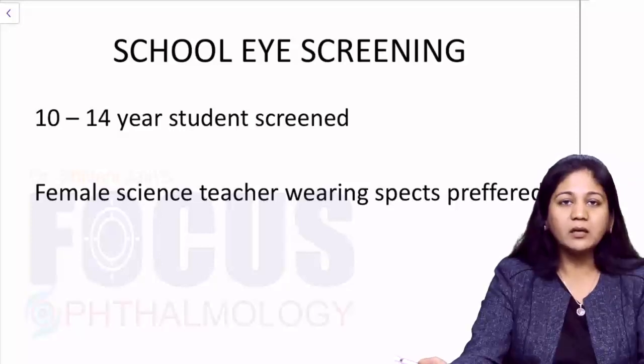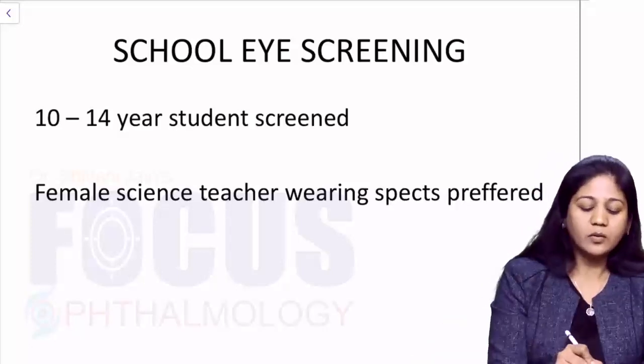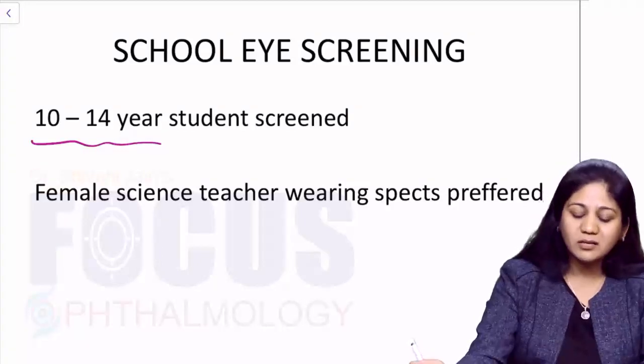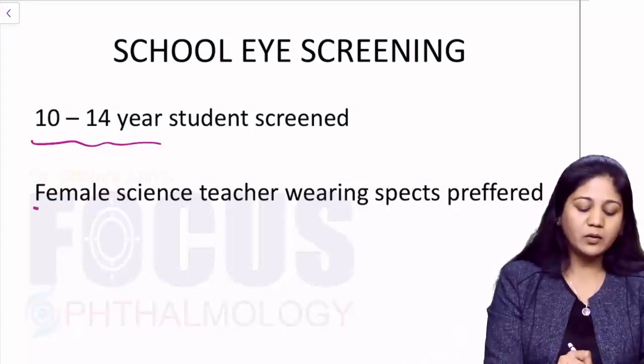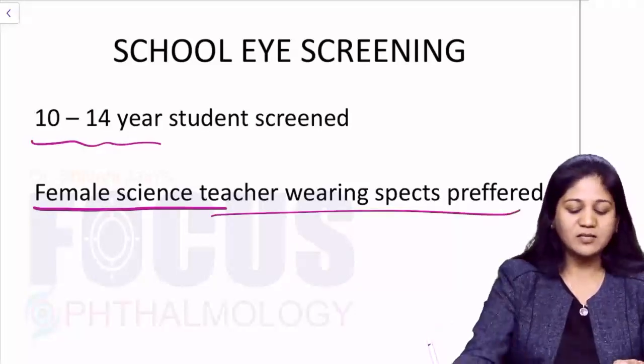So they are being trained to identify people who don't have good vision. Here, students of 10 to 14 years of age are screened, and it is preferred that one should have a female science teacher who is already wearing glasses herself.